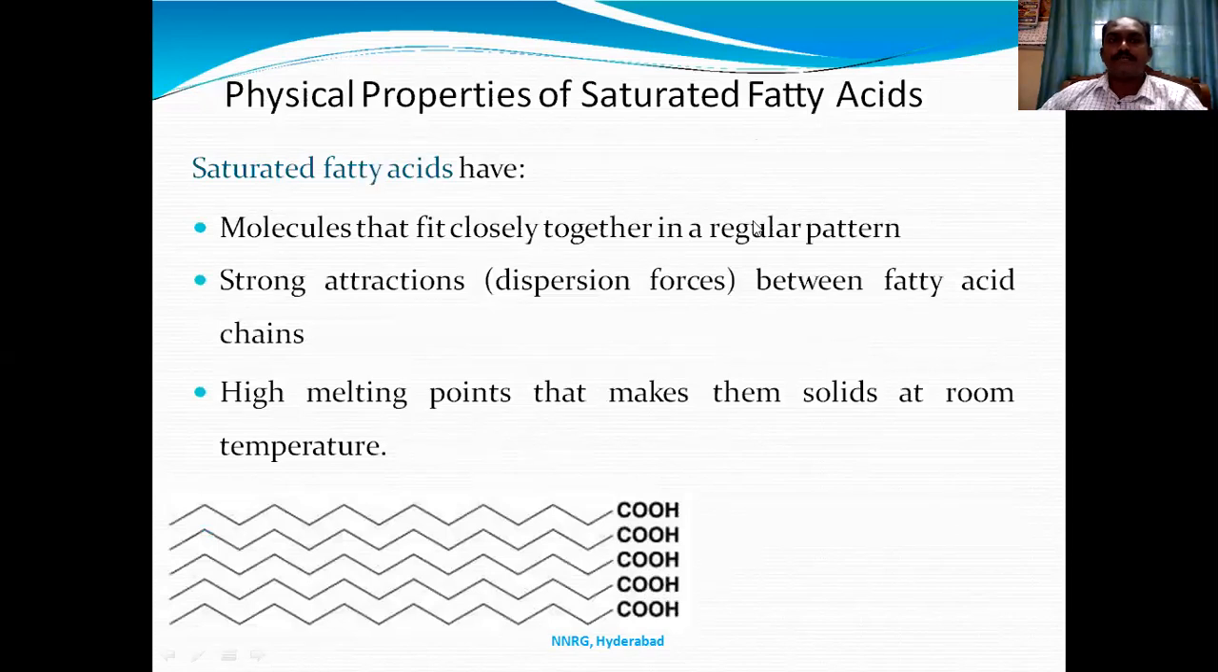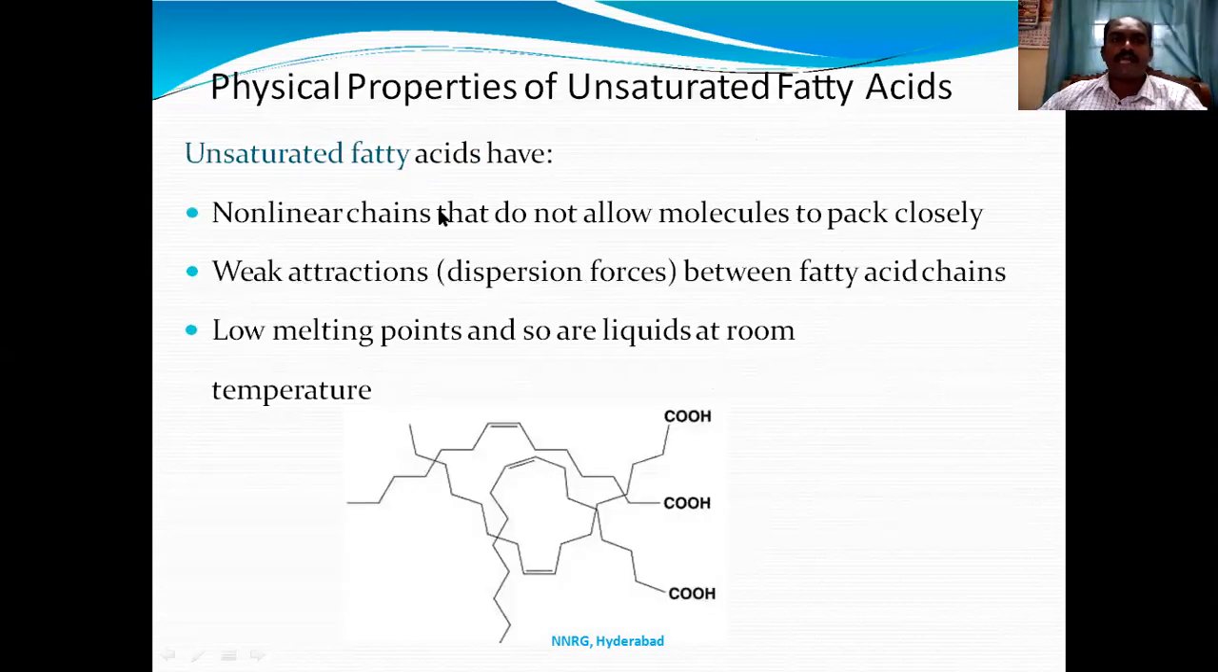If you look at saturated fatty acids, the molecules fit close together in a regular pattern because there are no double bonds. All the structures are similar and fit closely together. Strong attractions, or dispersion forces, between fatty acid chains take place. They have a high melting point because they are in an organized fashion, so they will be solids at room temperature. Whereas unsaturated fats are non-linear. They do not allow the molecules to be close packed.